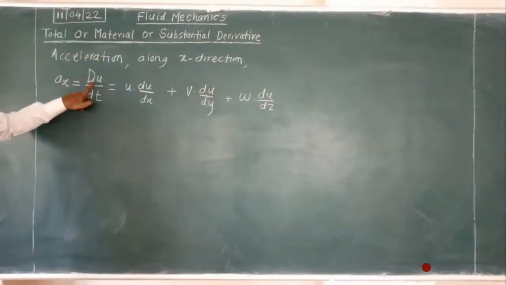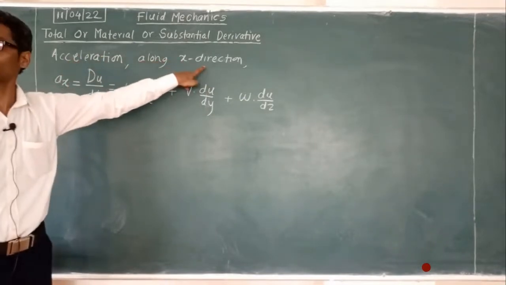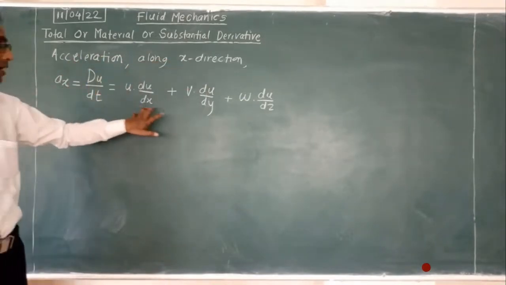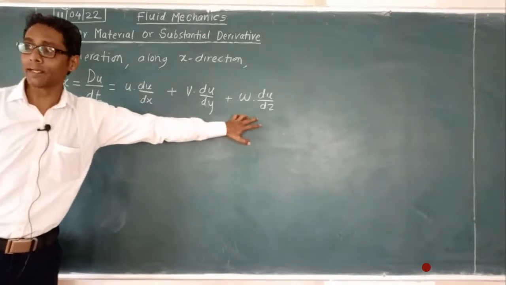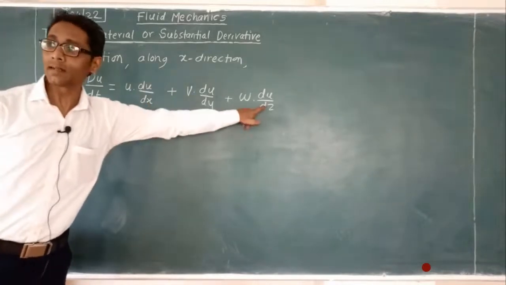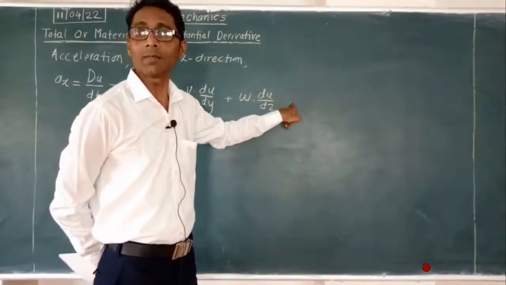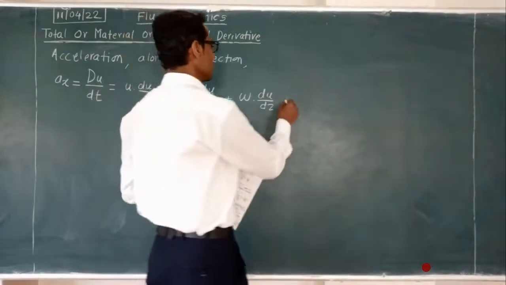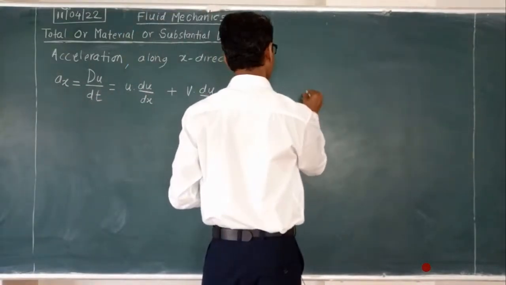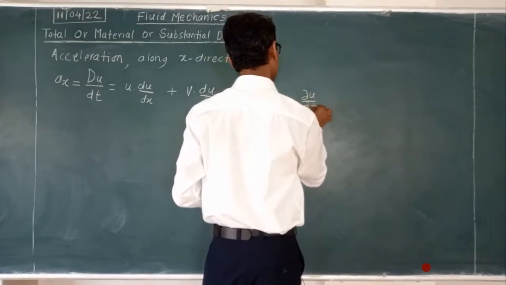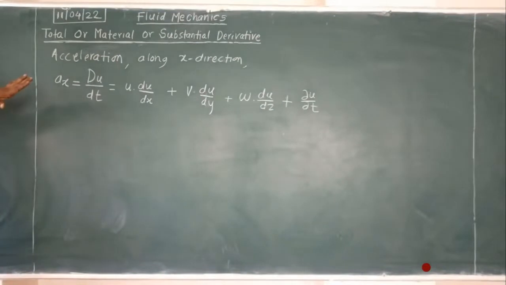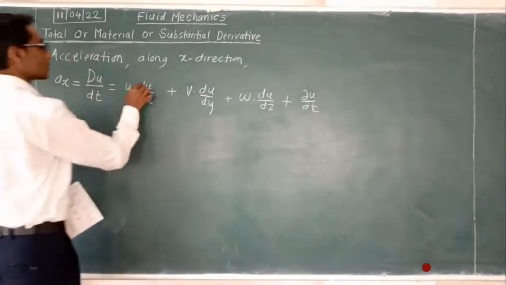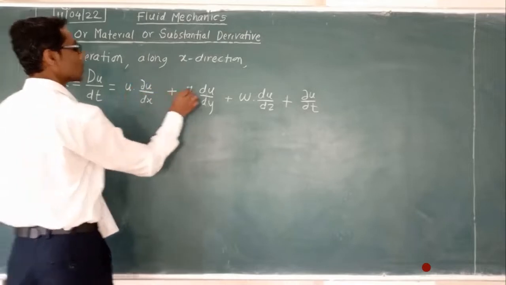We are writing the equation mainly for velocity u because we are taking the acceleration component in the x direction. These are the three elements with respect to the space coordinates x, y, z, and the last element is with respect to time, that is ∂u/∂t. These are partial terms, so you have to write it this way.